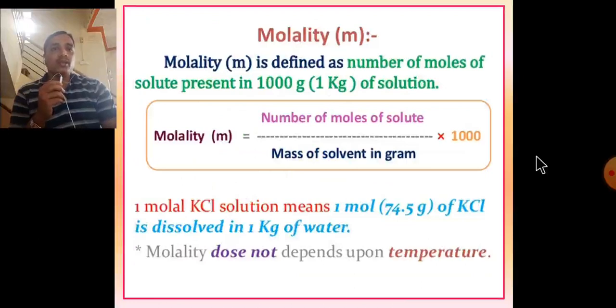Molality is defined as number of moles of solute present in 1000 gram, 1 kg, of solvent. Molality m, small m, is equal to number of moles of solute divided by mass of solvent in gram into 1000. 1 molal KCl solution means 74.5 gram of KCl is dissolved in 1 kg of water. Molality does not depend on the temperature, but molarity depends on the temperature.